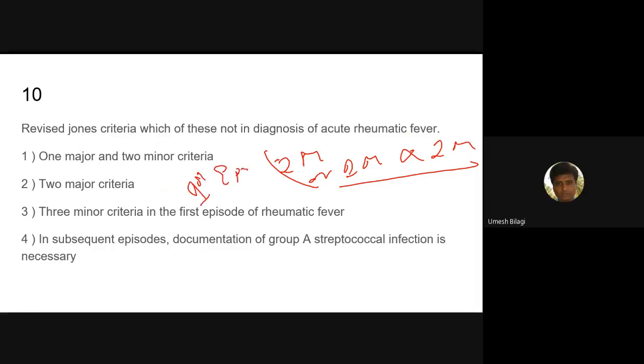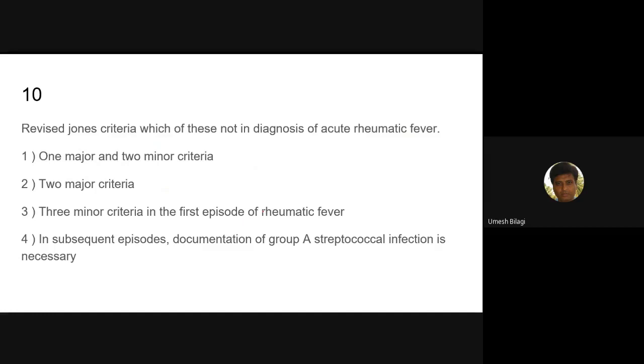But in a subsequent episode, apart from two major or one major, two minor, even this is accepted. But this should be for subsequent episodes. In an already known case of acute rheumatic fever, we can use this criteria to take it as a recurrence.